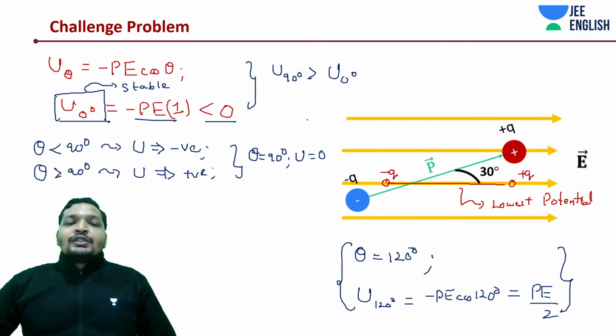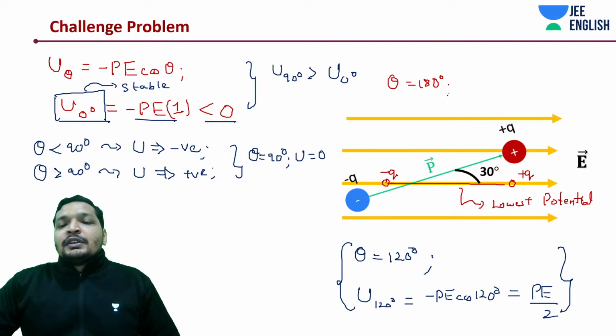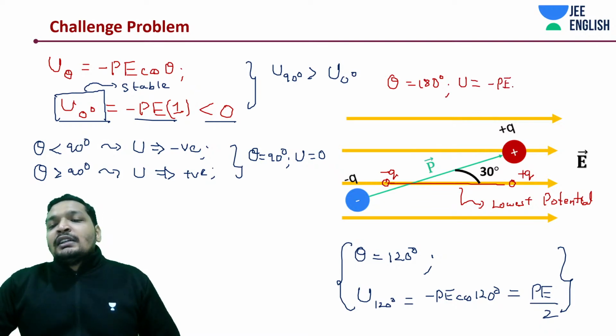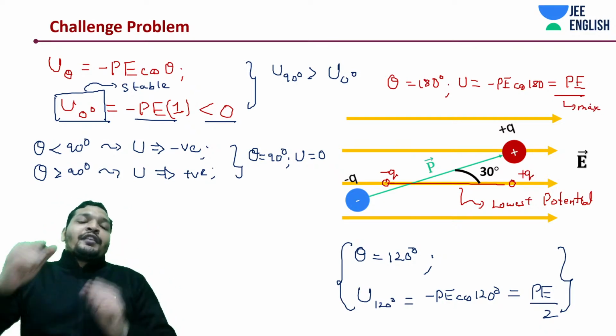Okay. If you wanted to check it out for theta equal to 180 degrees, you can substitute it in this equation. Theta is equal to 180 degrees. How much is your U at 180 degrees? It's going to be minus P cos 180. How much is cos 180? It is minus 1. So this is going to be PE. So maximum.